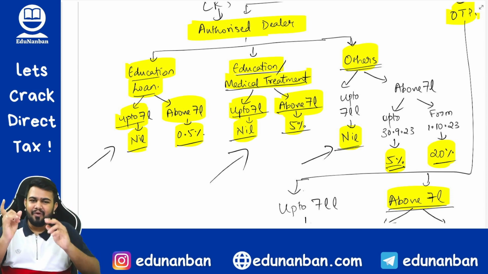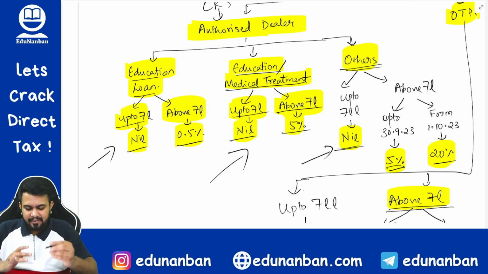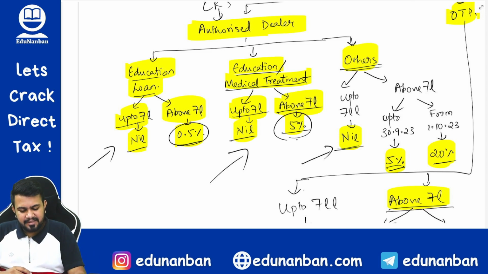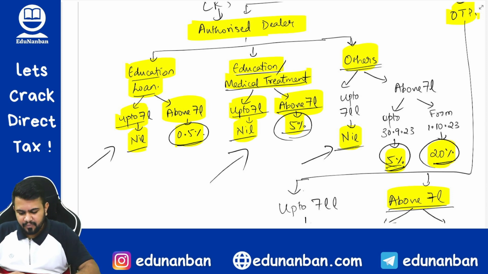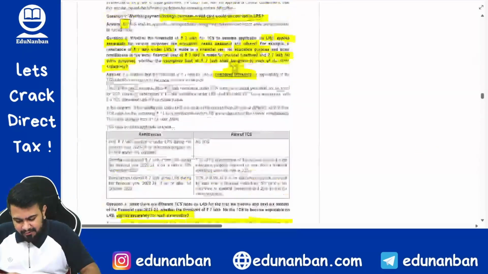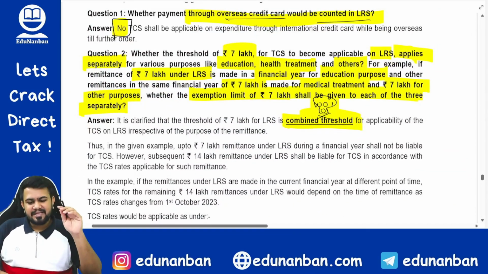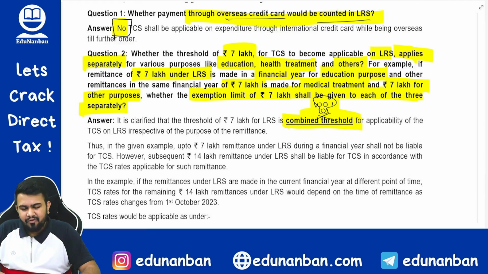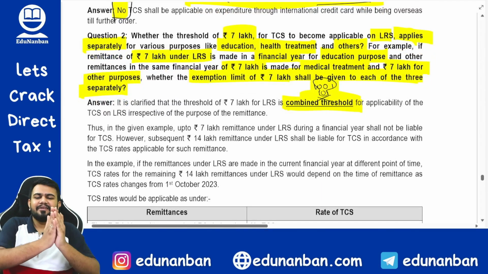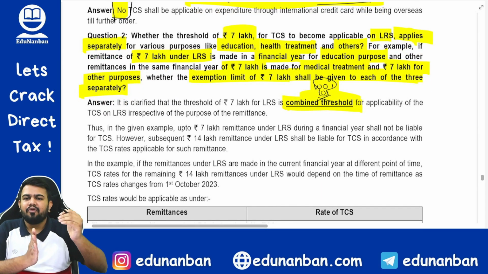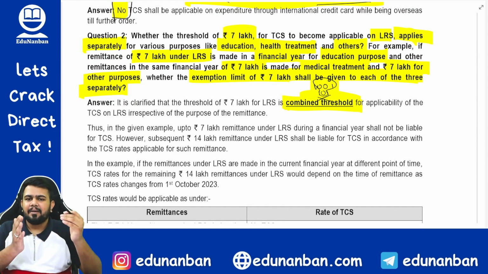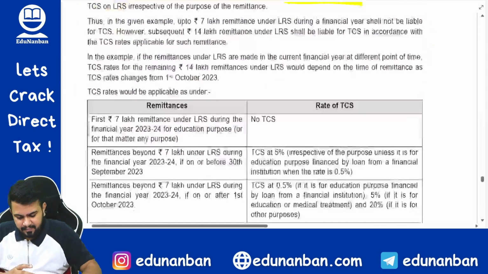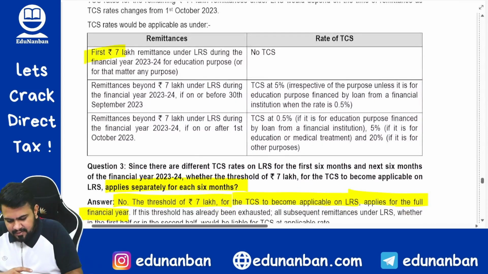After 7 lakhs, whatever payment you make, it will be taxable either at 0.5% or 5% in the other case or 20% in the other case. Okay. So in this question what they have told is that 7 lakh expense is made for education, 7 lakhs for medical and 7 lakh for other purpose. So first 7 lakhs will be exempt. After the first 7 lakhs, depending on what nature of payment you have made, that amount will be taxable under that rate. So see here, first 7 lakhs, no TCS.